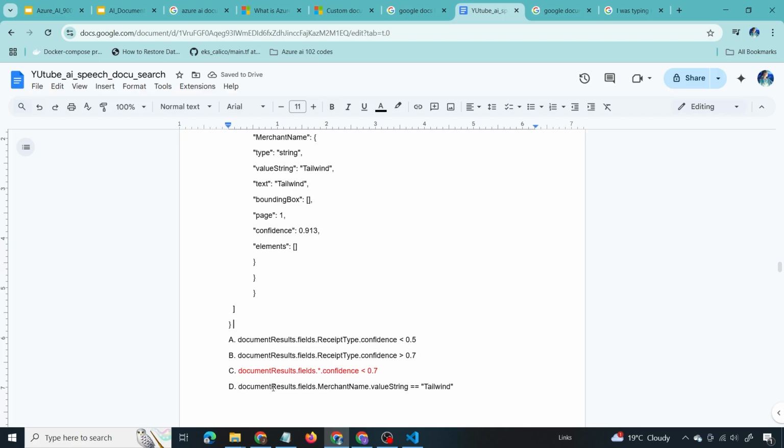Now option D, documentResults.fields.merchantName.valueString is equal to tailwind. Again, this is irrelevant. It doesn't show any confidence score. If the merchant name is tailwind, it should trigger the manual review. So that is not the requirement we need. So the correct answer is option C. If the confidence level of any of the extracted fields is less than 70%, we should trigger the manual review. Correct option is option C.